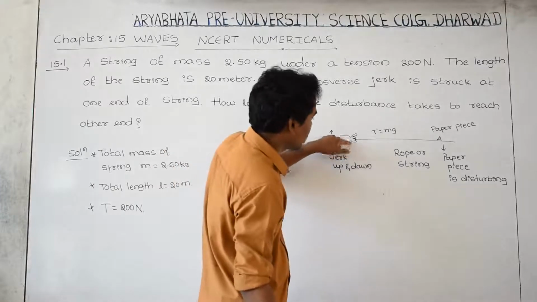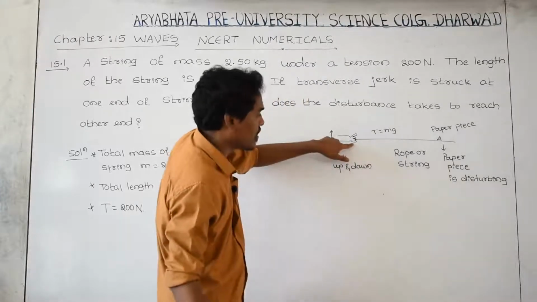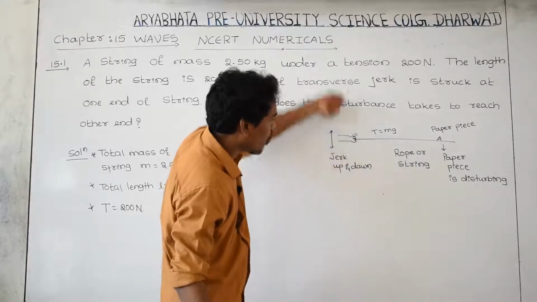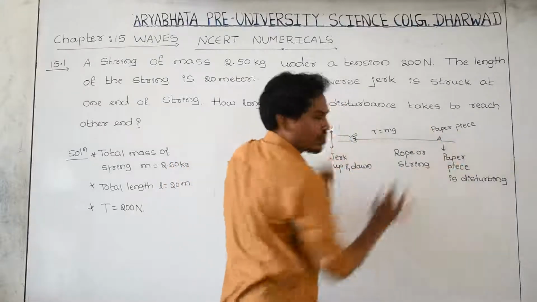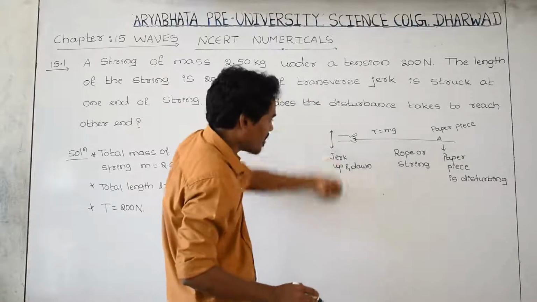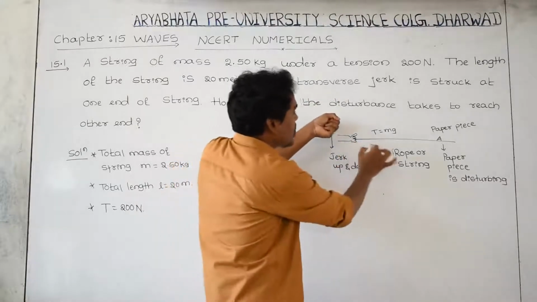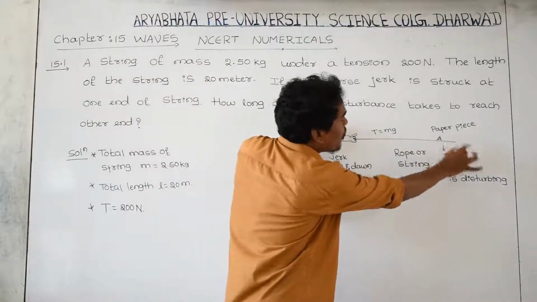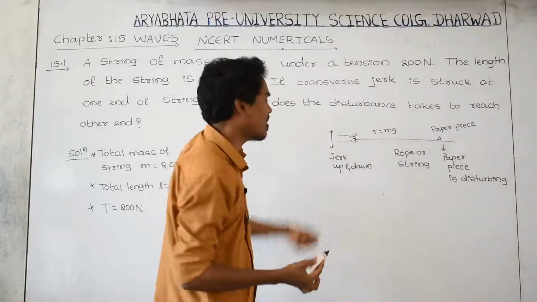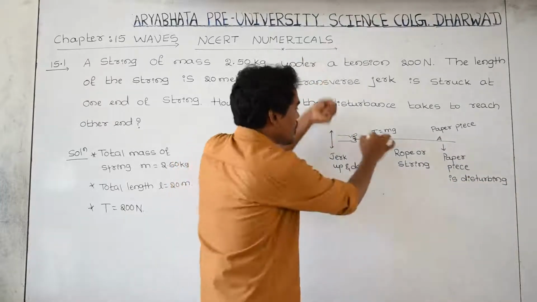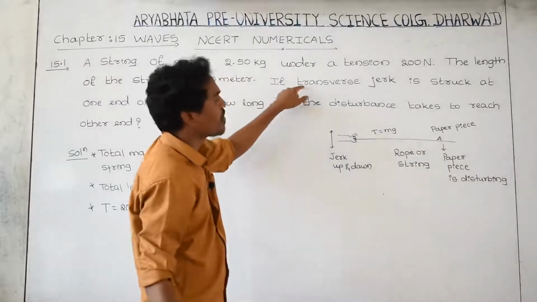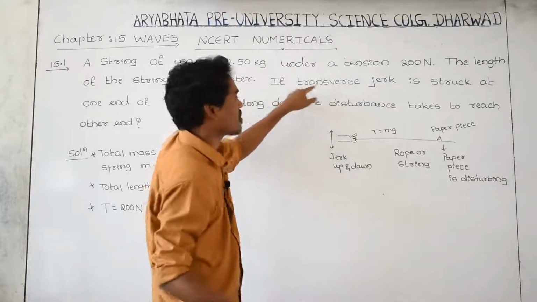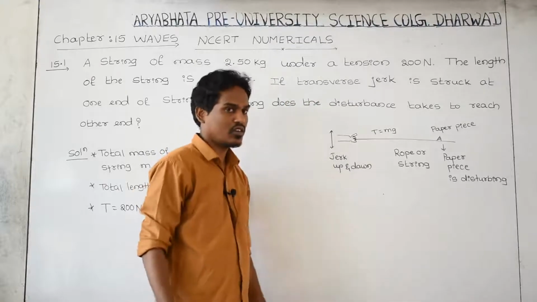It is your hand. If you give a jerk to the rope up and down, then the disturbance is moving in the x direction. If you jerk your hand in the y direction, the disturbance moves in the form of waves in the x direction. What is the angle between the jerking and the propagation of the disturbance? 90 degrees. Then the nature of the wave is longitudinal or transverse? That is the transverse nature of the wave.